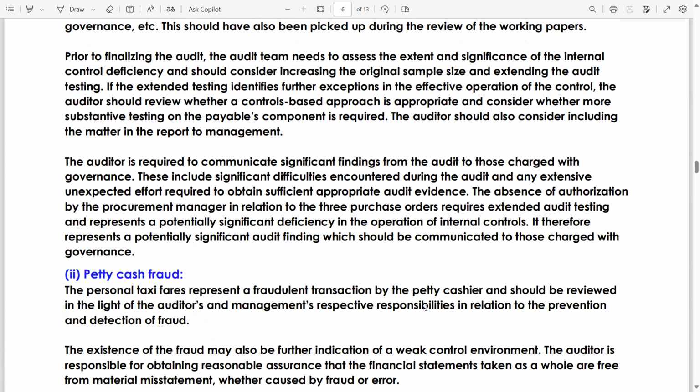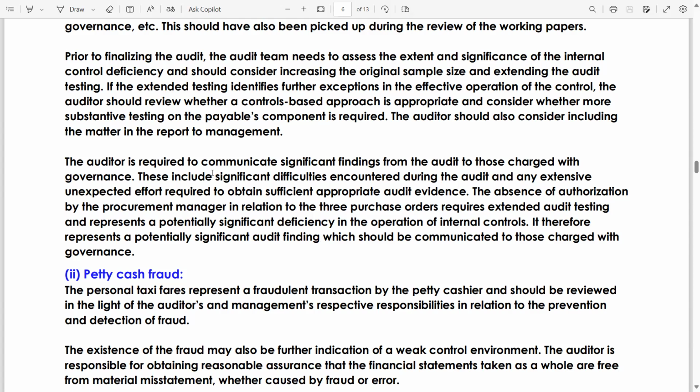The auditor is required to communicate significant findings from the audit to those charged with governance. These include significant difficulties encountered during the audit and any extensive unexpected effort required to obtain SAAE. The absence of authorization by the procurement manager in relation to the three purchase orders. Remember, the three purchase orders require extended audit testing and represent a potentially significant deficiency in the operation of control.